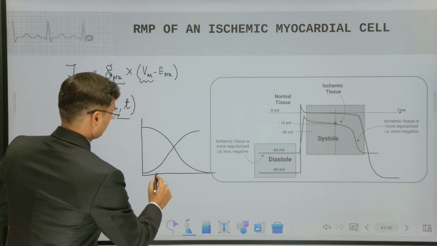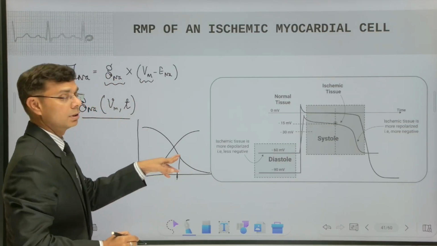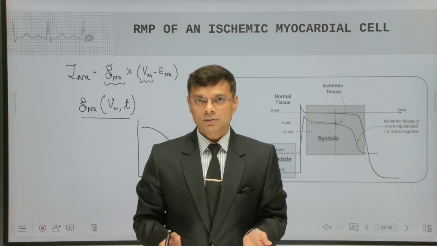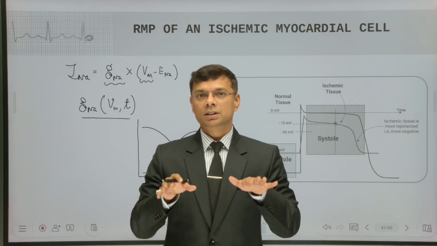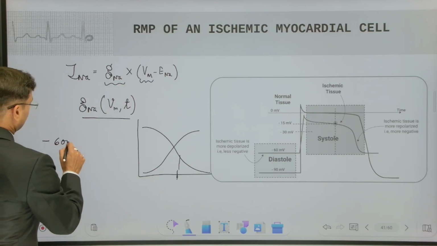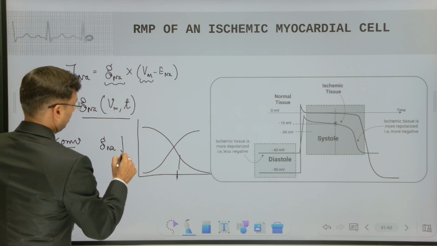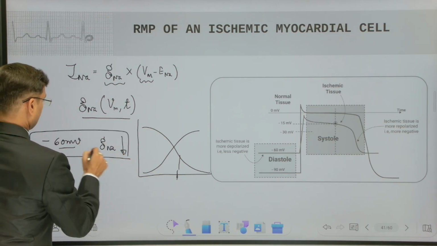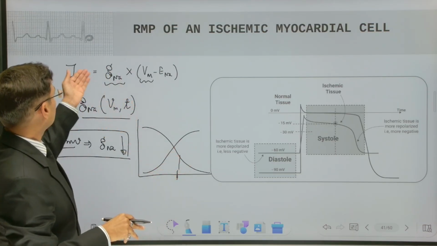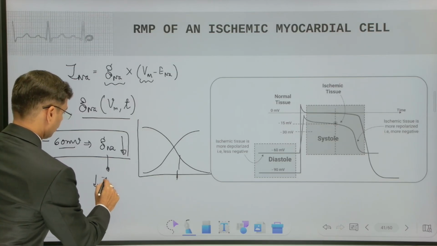Once the potential comes to higher values, like here, most of the inactivation gates get closed, meaning sodium channels are not available, so their permeability decreases. So at minus 60 millivolt, the permeability of sodium ions decreases. When permeability decreases, the current also decreases. This leads to a decrease in the sodium current.